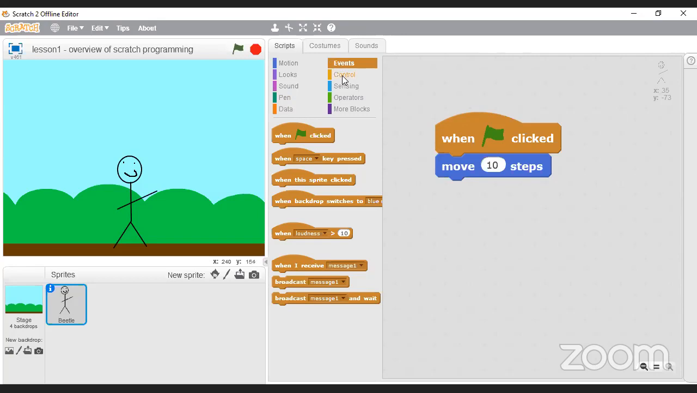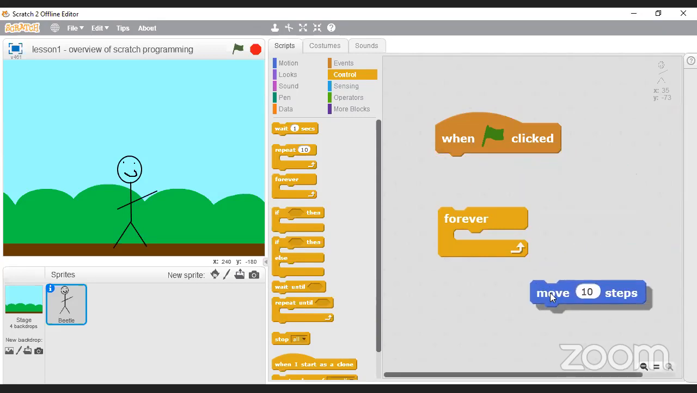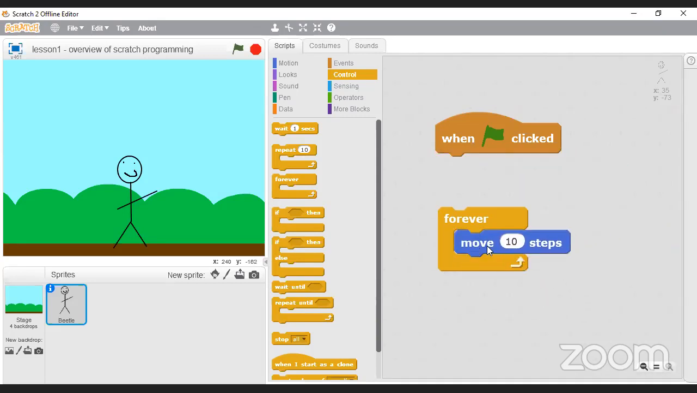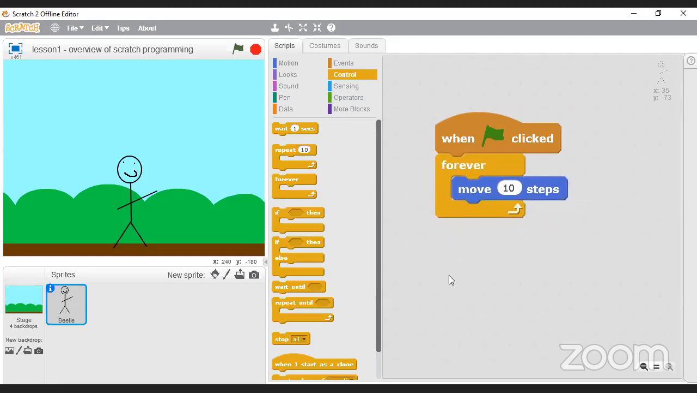What's nice is that you can go down to control, and you'll see there are some blocks here called repeat and forever. Now I'm going to use forever. So what I want to happen is that when I press that flag, I want him to move to the right by 10 steps, and I want him to do that forever. I only want this to happen once I press that little green flag. Once I press the green flag, it's forever going to move 10 steps in the direction that it's facing.